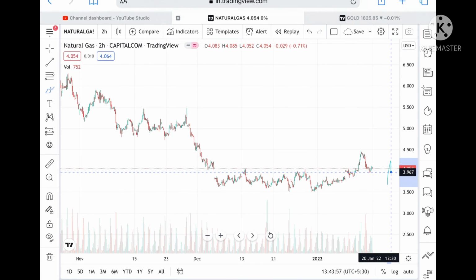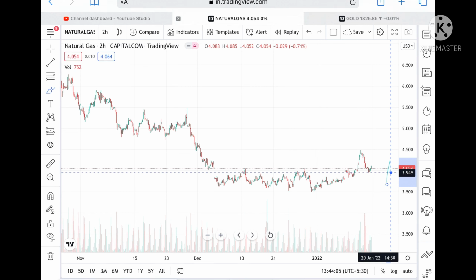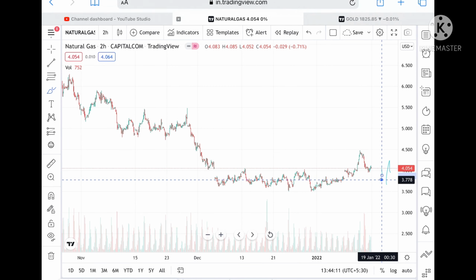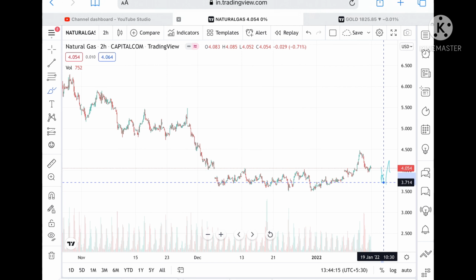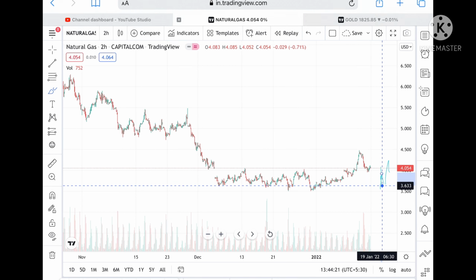If it goes below this level, then we can see it can go further low to a level of 4.985. Suppose the price doesn't sustain this level, then we can see a level of 3.949, and if it goes below this level, then we can see it fall further to a level of 3.868. Suppose the price goes below this level, then we can see a level of 3.778. Okay, and if it goes below this level, then we can see it can touch a level of 3.696, and if it goes below this level, then we can see a level of 3.633.